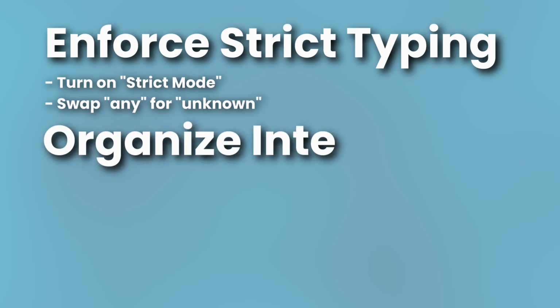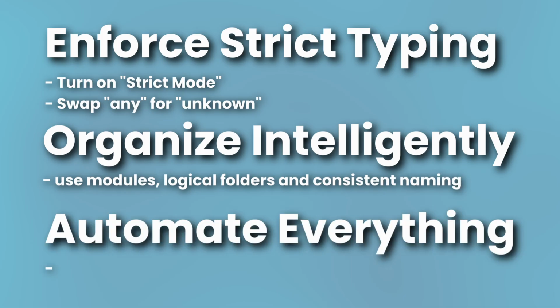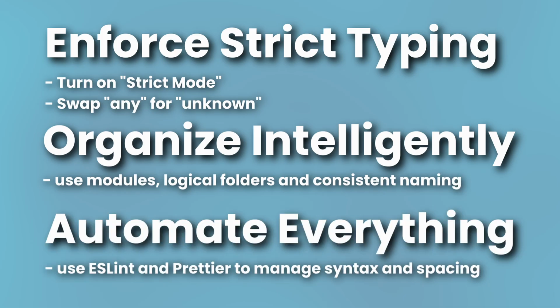So there you have it, the 3 pillars that will rescue your TypeScript project. Enforce strict typing. Flip on strict mode and swap any for unknown. Organize intelligently. Use modules, logical folders, and consistent naming. Automate everything. Let ESLint and Prettier sweat the small stuff. Stop fighting the compiler and start letting it do its job. These practices will turn your TypeScript nightmare back into the dream that it was always supposed to be. A scalable, robust, maintainable codebase that you and your team can be proud to work on.